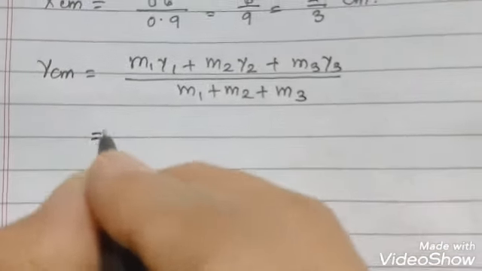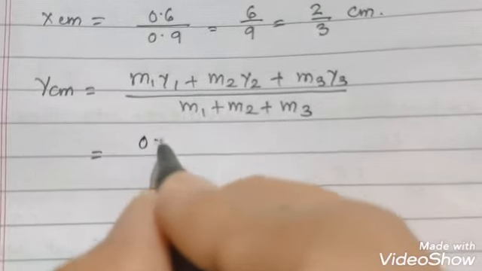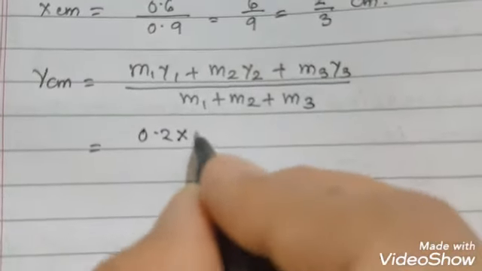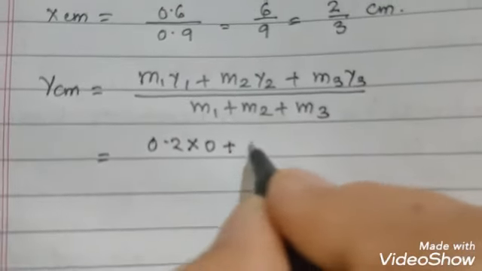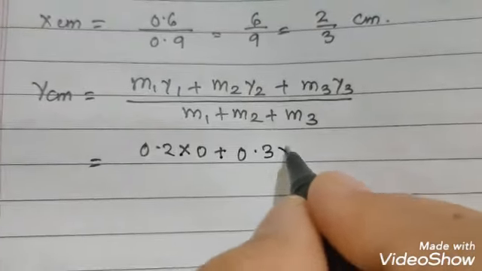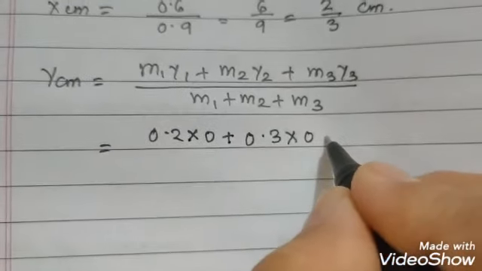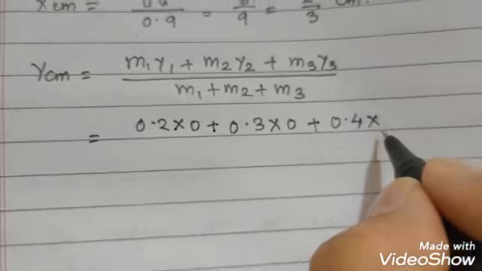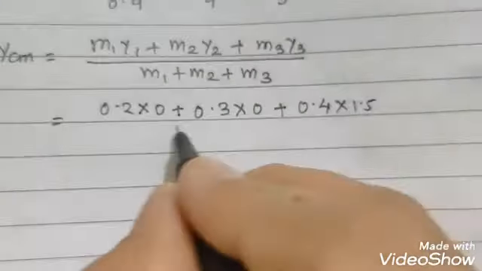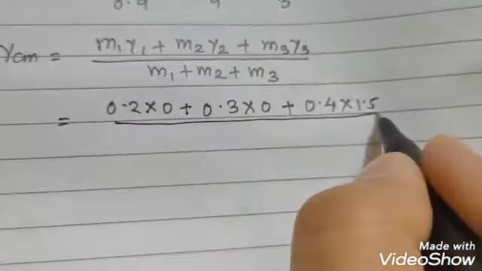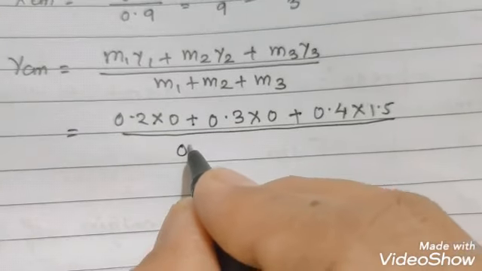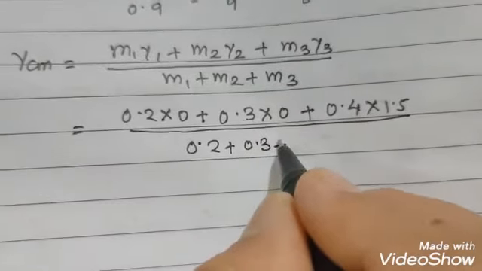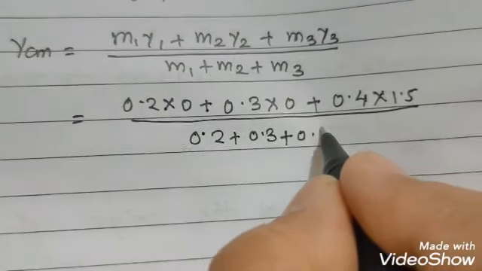Then it is equal to 0.2 times y1, which is 0, plus 0.3 times 0, which is also 0, plus 0.4 times the y3 coordinate, which is 1.5, upon 0.2 plus 0.3 plus 0.4.